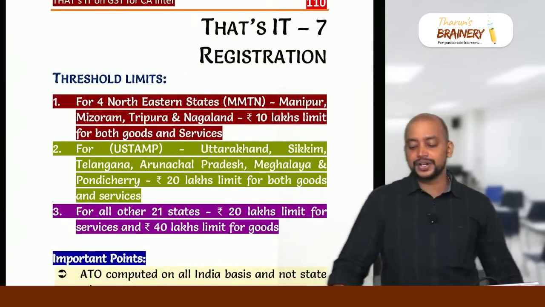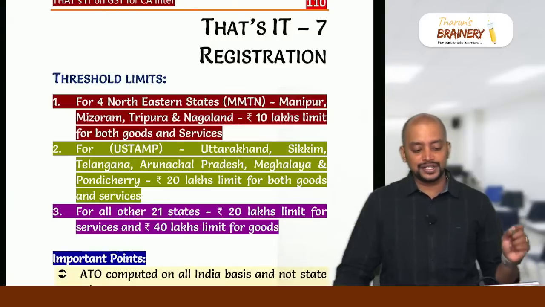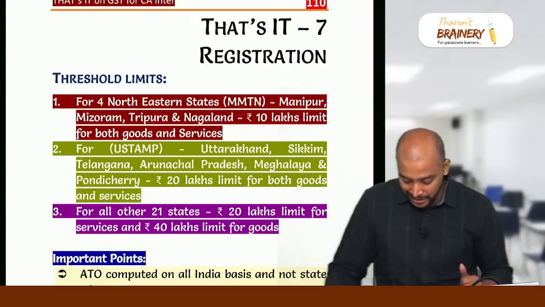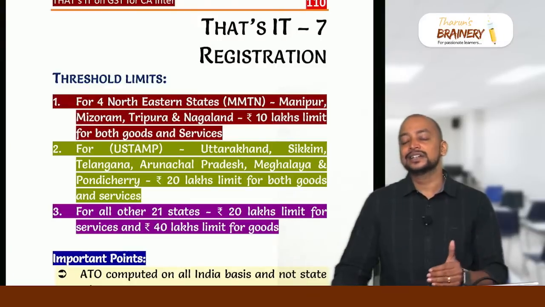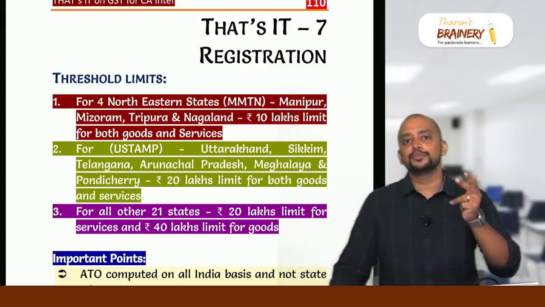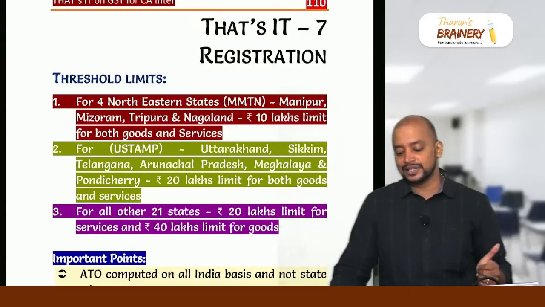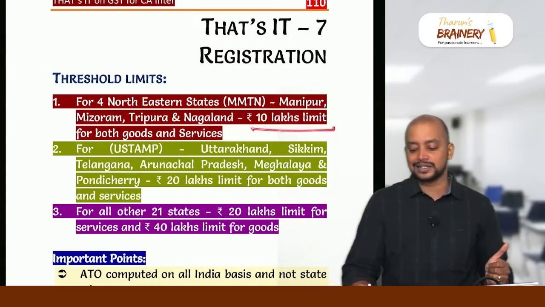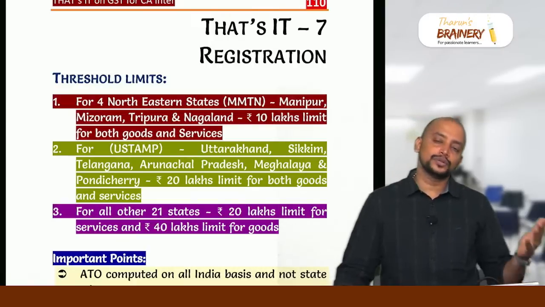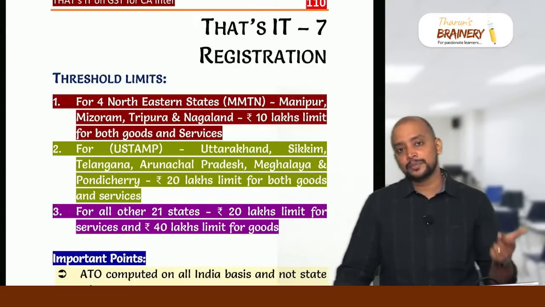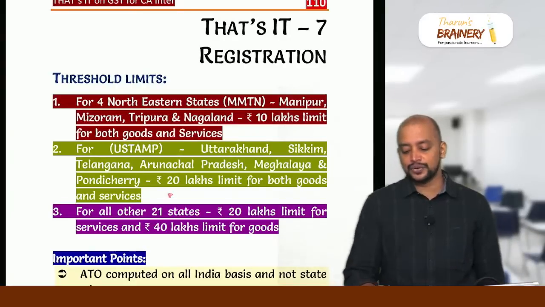Then registration. In registration you mainly need to remember the threshold limit. This is where many students get confused. For the threshold limit, first, if you are doing business in a single state, check whether it is MMTN: Manipur, Mizoram, Tripura, Nagaland. If it is Manipur, Mizoram, Tripura, Nagaland, then the limit will be 10 lakhs. And then the UESTAMP states: Uttarakhand, Sikkim, Telangana, Arunachal Pradesh, Meghalaya and Puducherry, it will be 20 lakhs always.